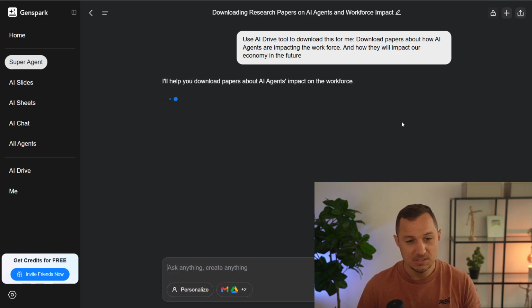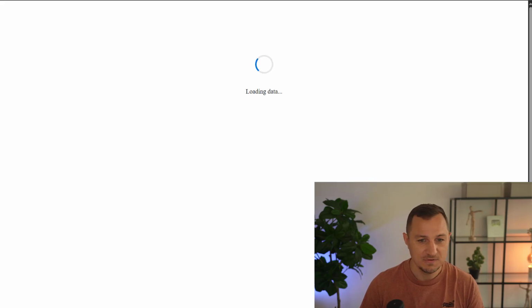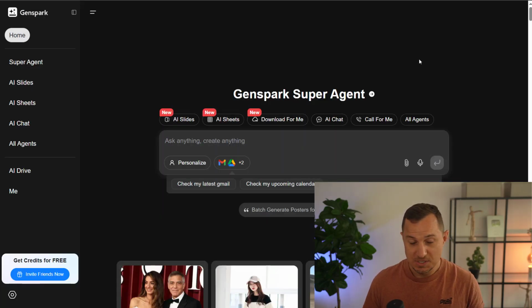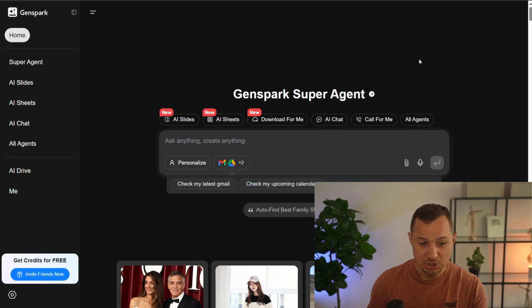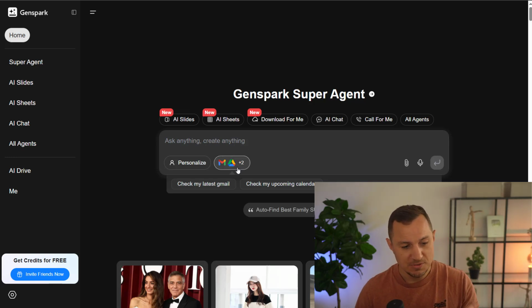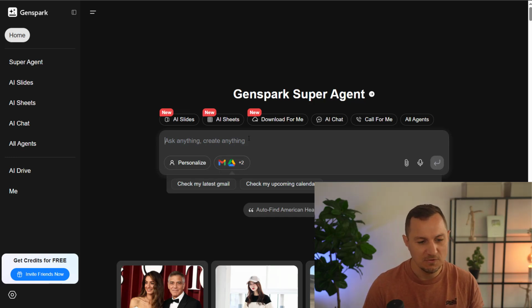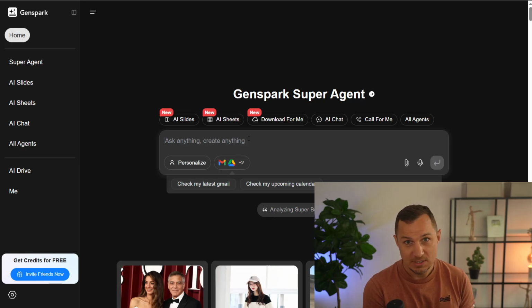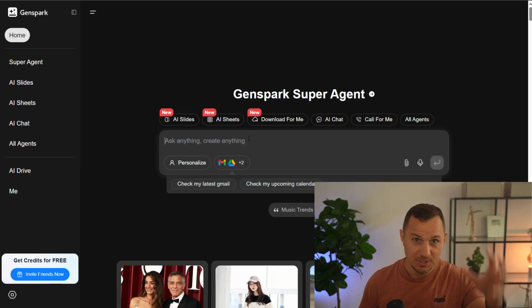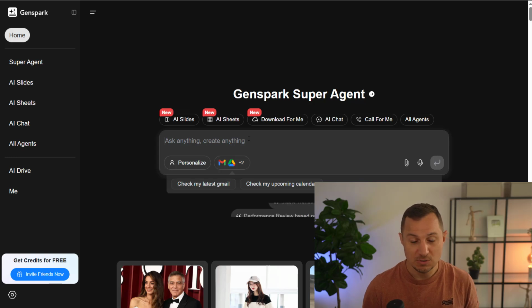Then the next thing that this tool can do, and I love that feature, is be a super agent. So I connected it with my Gmail, my calendar, and my Google Drive and so forth. And I connected it with my Notion. So now I can directly let it check my Notion pages for whatever information I wanted to check for.